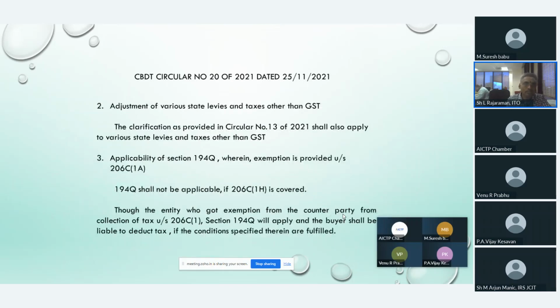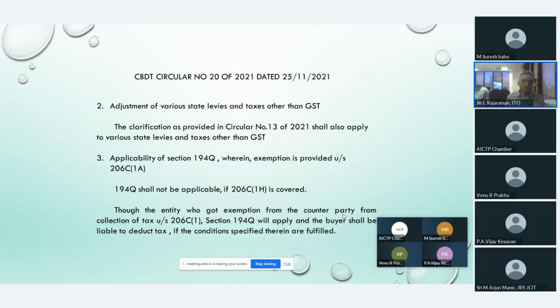Already it has been told the adjustment of various state levies and taxes other than GST. It is like the section given under Circular number 13 of 2021, which shall apply here also. Next one is applicability of section 194Q, wherein exemption is provided under section 206C(1A).